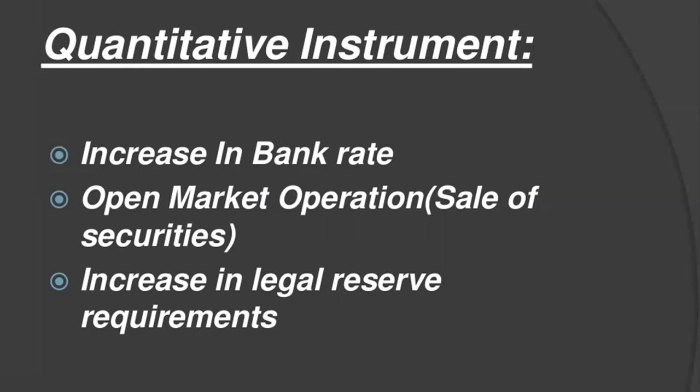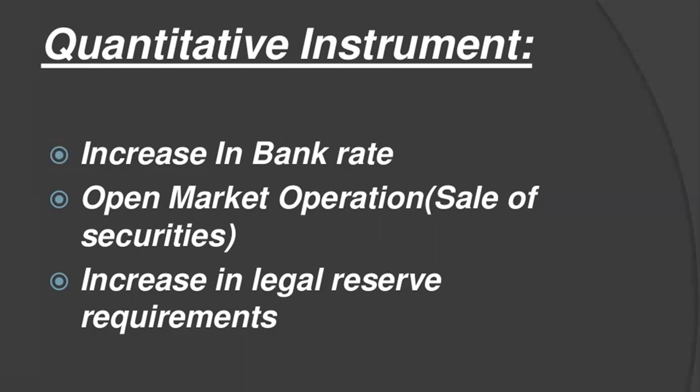Quantitative instruments: increase in the bank rate. Bank rate is the rate at which the central bank lends money to commercial banks to meet their long-term needs. During excess demand, the central bank increases the bank rate, which raises the cost of borrowing from the central bank. It forces commercial banks to increase their lending rates, which discourages borrowers from taking loans. It reduces the availability of credit in the economy and helps to correct the excess demand. They have to control the money from the upper level, so at the lower level it is already controlled.